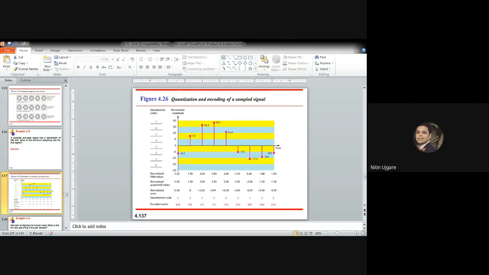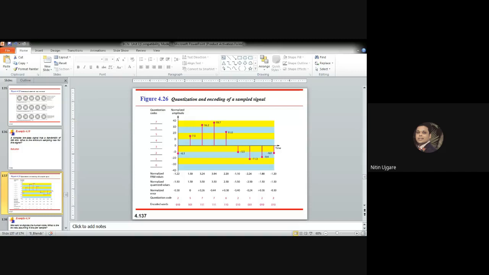So how do we calculate the width of the zone? What would be the width of the zone? I have just mentioned the formula. How do we calculate the quantization width? It is achieved by dividing the distance between minimum and maximum into L zones, each of height delta.